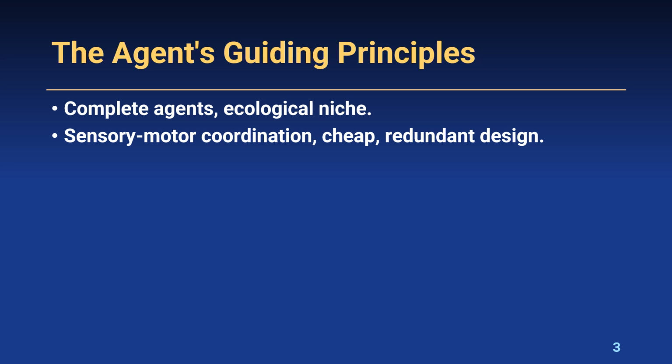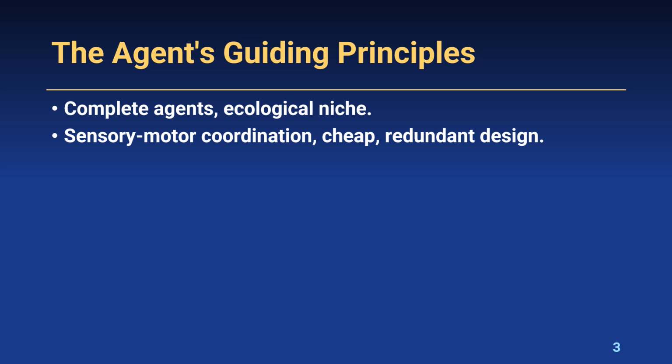First, the ecological niche, which is the specific environment the agent will operate in. Remember, there's no universal agent in the real world. Every agent is designed for a particular context, and exploiting that context's constraints can simplify design. Second, we define the desired behaviors and tasks the agent should perform. And third, we design the agent itself, its body, its sensors, its internal mechanisms.